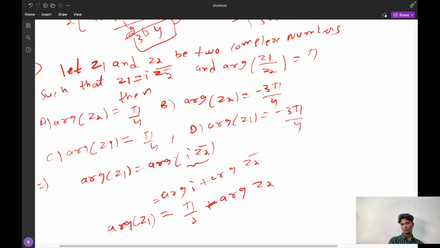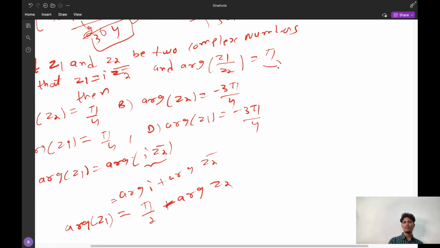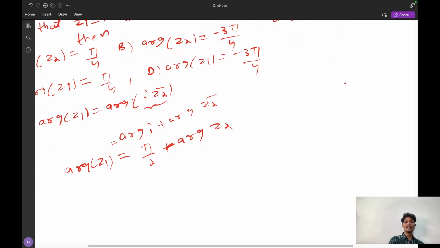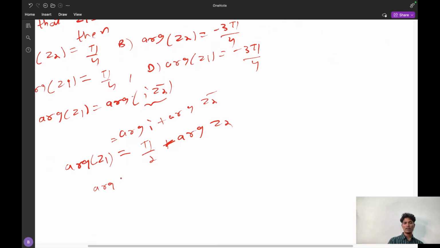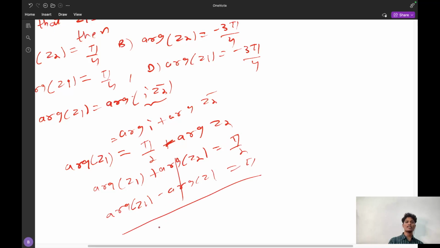And now again this relation is given: argument of Z1 minus argument of Z2 is equal to pi. So in the first relation, argument of Z1 plus argument of Z2 is equal to pi by 2, but in the above case, argument of Z1 minus argument of Z2 is equal to pi. So what I can do is add these two, and what I will get is argument of Z1 is equal to pi plus pi by 2. It will be 3 pi by 2.